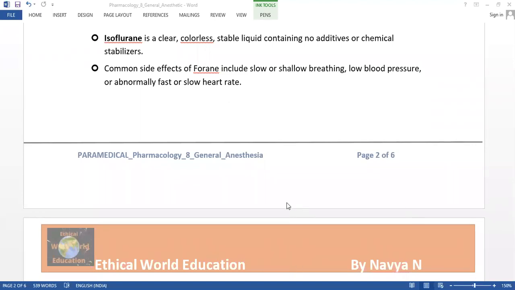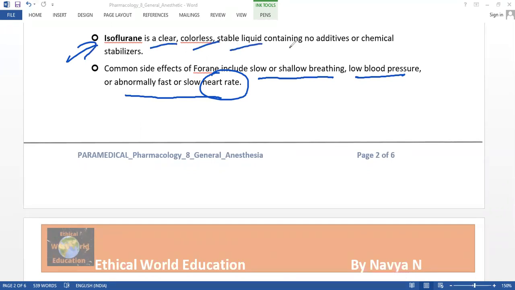So the other point is the common side effects. What may be the side effects from this? It may produce slow or shallow breathing, so breathing difficulty may be one of the side effects, and also low blood pressure and an abnormal heart rate, either too slow or too fast. So these will be the side effects of this drug isoflurane, which is a clear, colorless, stable liquid that contains no chemical additives.